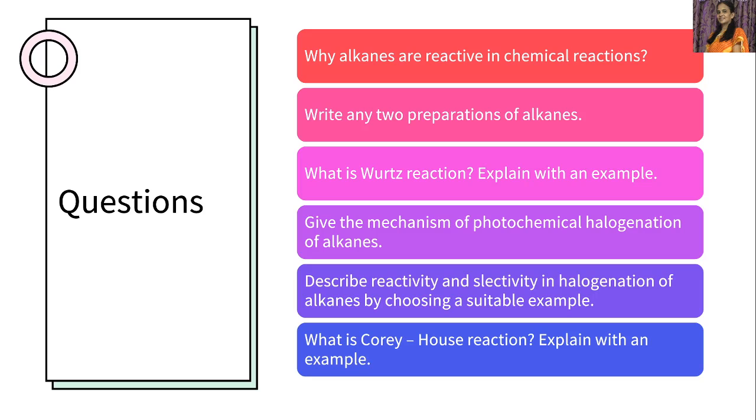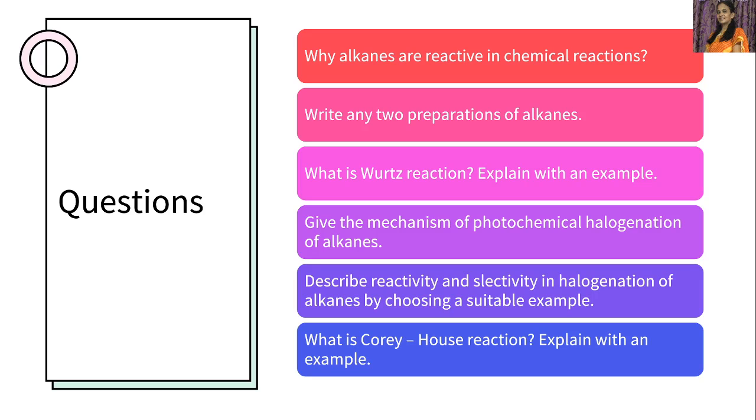Give the mechanism of photochemical halogenation of alkanes. It is a chain reaction that involves three stages: chain initiation, chain propagation, and chain termination. All that we can explain here. Describe the reactivity and selectivity of halogenation of alkanes, choosing a suitable example. Taking butane as an example, bromination and chlorination we can explain easily.